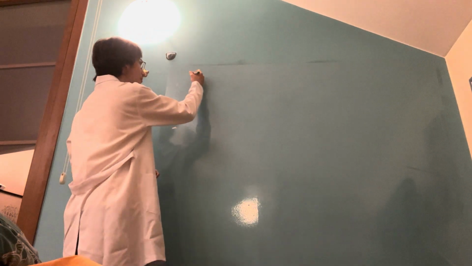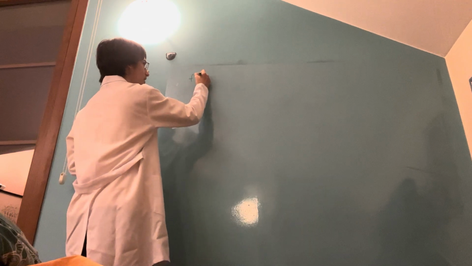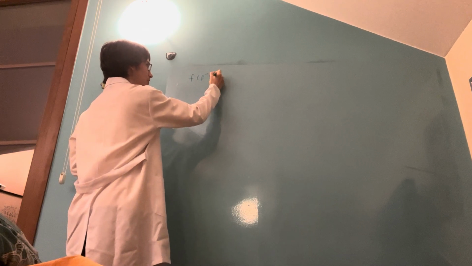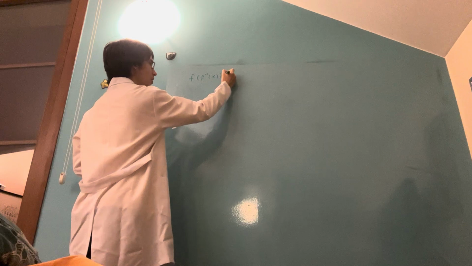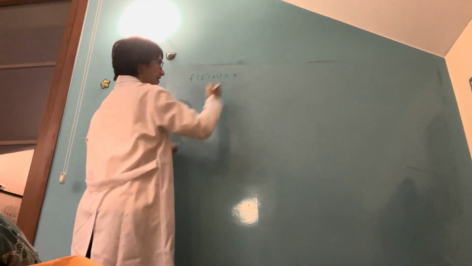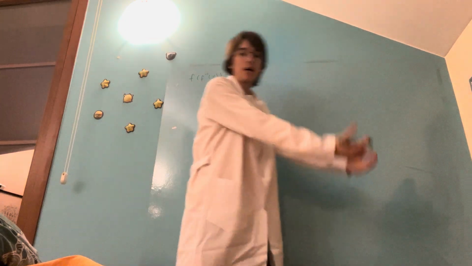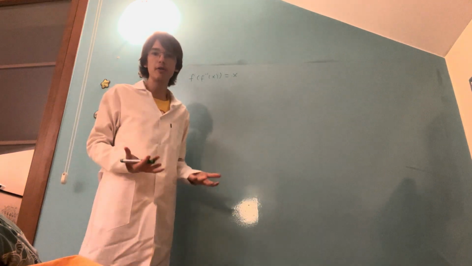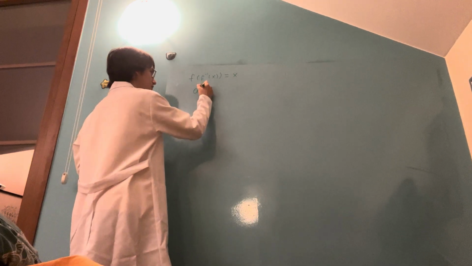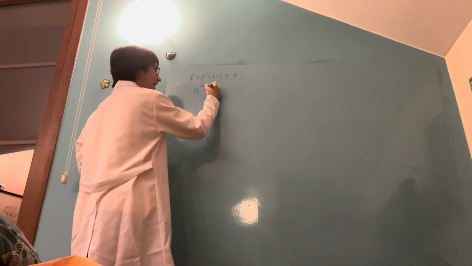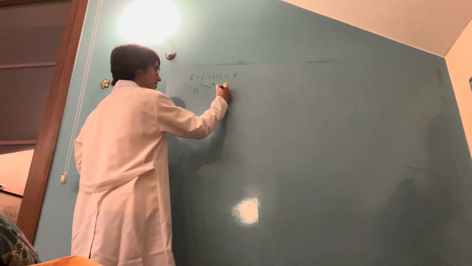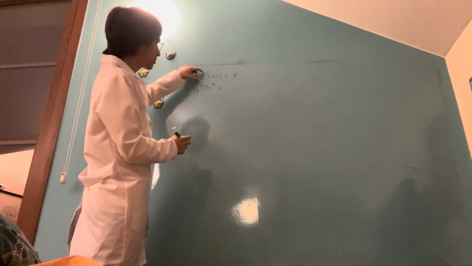Now, I'm going to argue that f to the minus 1 of f of x is going to equal x. This will be because when you go to an output and then you come back to an input, you're back where you started. So I'm going to argue that a to the log base a of x is equal to x, because you're basically doing the same thing here.